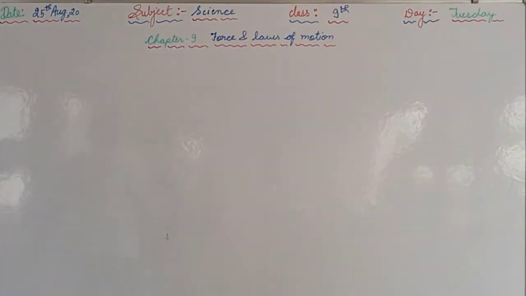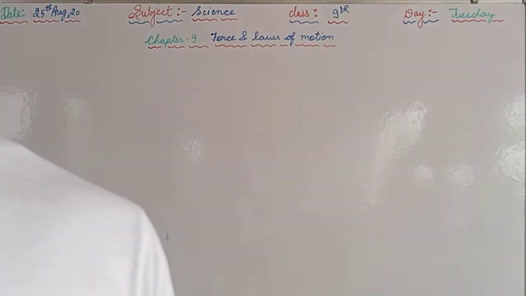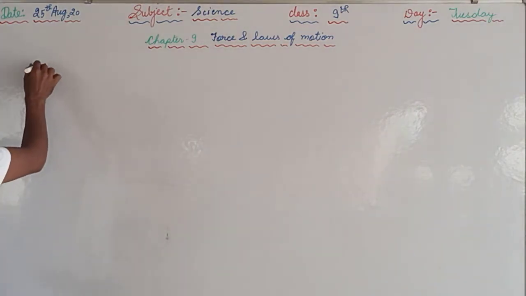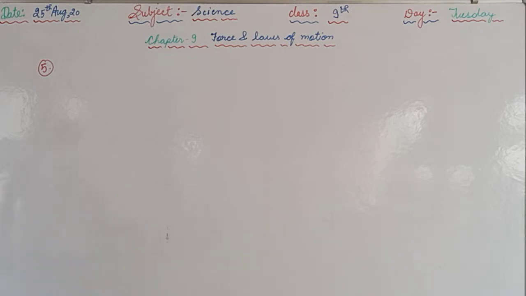So after that we are supposed to discuss one numerical. First of all we should read that numerical, that is question number 5. In that question it is given that a truck starts from rest and covers 400 meters in 20 seconds, and the mass of the truck is also given, that is 7 metric tons, and we are supposed to find the acceleration produced and the force applied.